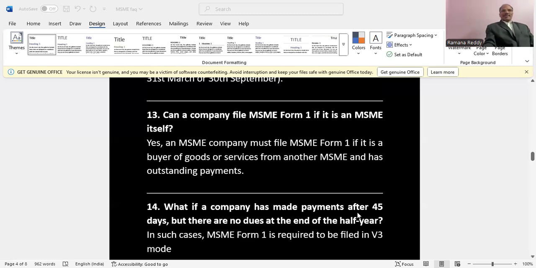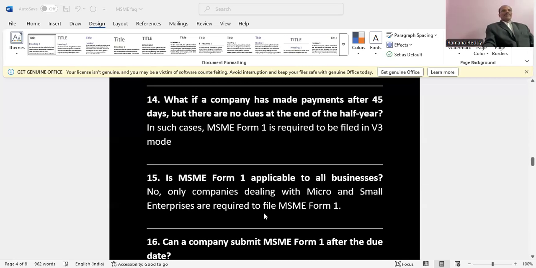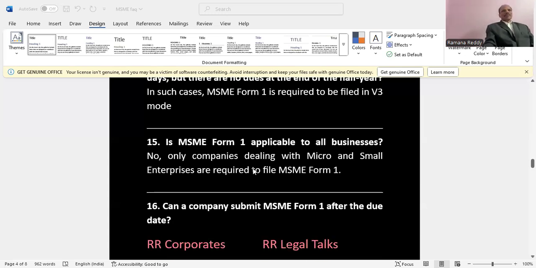What if a company has made payments after 45 days, but there are no dues at the end of year? Yes, we have clearly explained. MSME Form 1 is required to be filed in V3 mode. Is MSME Form 1 applicable to all businesses? No, only companies dealing with micro and small enterprises are required to file MSME Form 1.